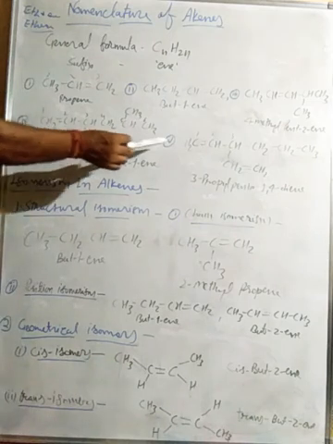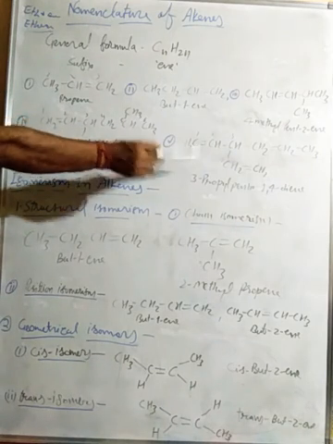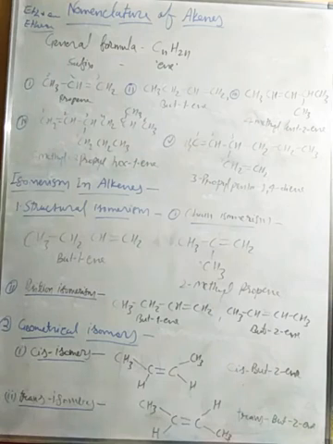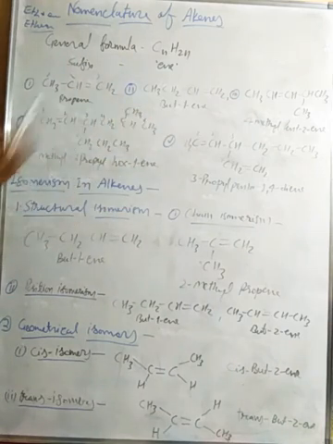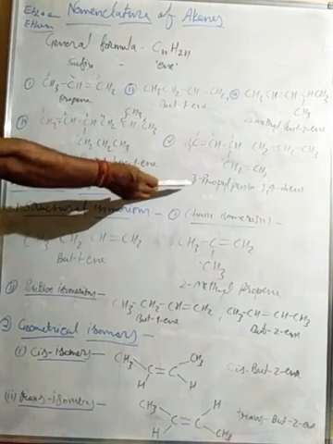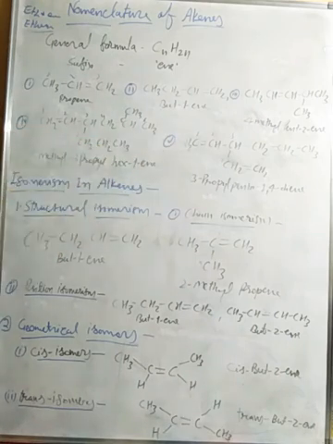And the first number has an alkene group and the fourth number has an alkene group. So the IUPAC name will be 3-propyl. The third number has the propyl group, 3-propylpent, because there are 5 carbons, 1,4-diyne, right? So that will be the IUPAC name.